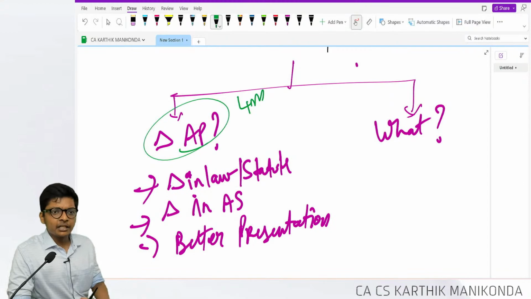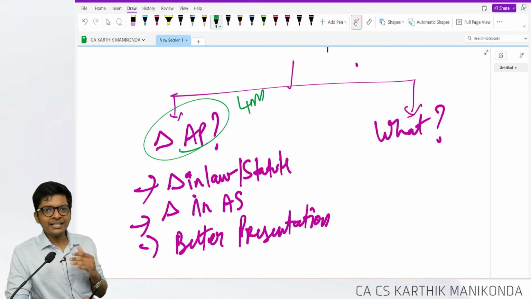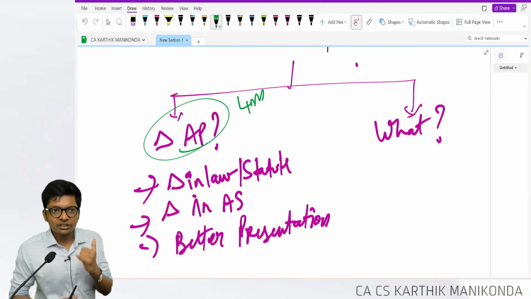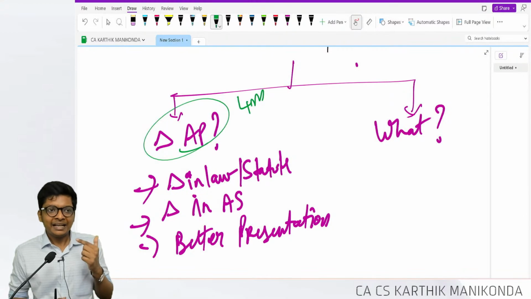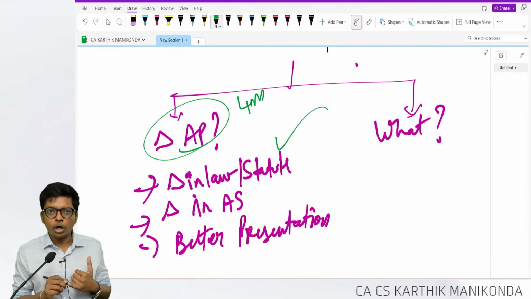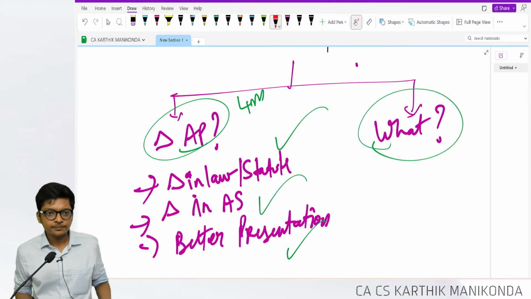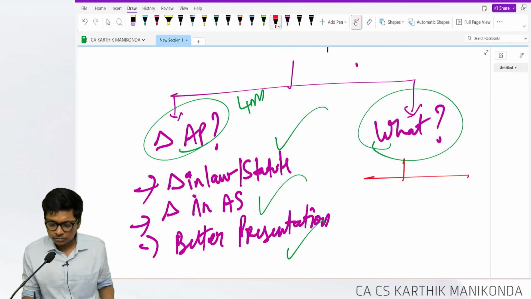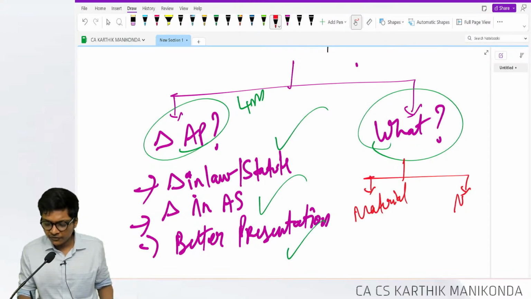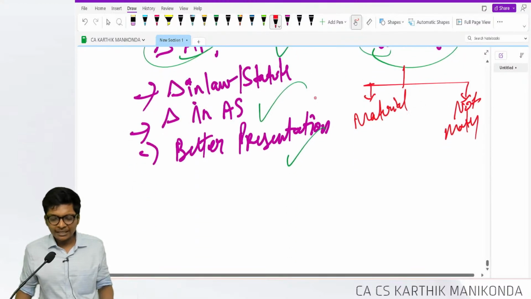Can I change every year? No. Can I change 10 times a year? No. Accounting estimate you can change how many times? Accounting policy, if you change, you have to give justification, and such a change only if there is change in law or statute or change in AS or for better presentation of FS. What to do if you change? You have to check, is it material? If it is not material, leave it, guys.